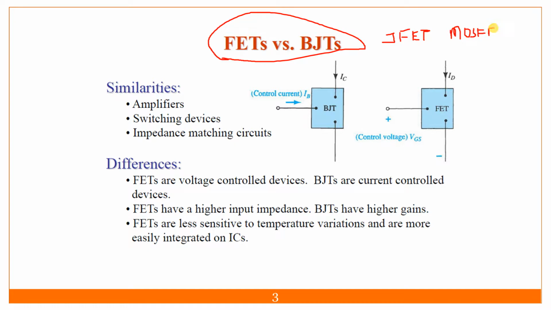So MOSFET and JFET, junction and metal oxide semiconductor. These are the two broad categories.